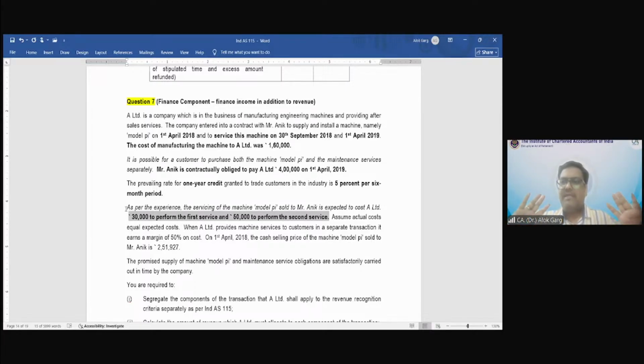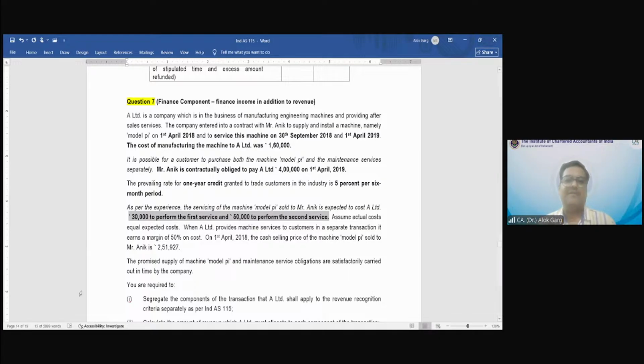The total money which the customer Mr. Anik will pay on 1st April 19 is 4 lakh rupees, and this includes everything. What all is included in this 4 lakh rupees? The money for the machine, for the first service, for the second service, and it also includes finance cost, or for the company it is finance income.